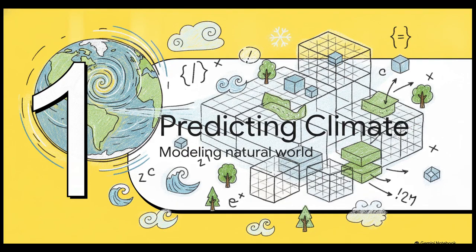Starting off with Section 1, Predicting Complex Climate Systems, Modeling the Uncontrollable Natural World. We're beginning at the macro level here with the Earth's climate. Think about this for a second. The climate is a deeply chaotic system. It's driven by the atmosphere, the oceans, the land surface, the ice. To even begin to understand it, scientists literally have to divide the entire planet into a three-dimensional grid and then attempt to simulate it using millions of differential equations based on fluid motion, physics, and chemistry. It is pretty much the ultimate test of our predictive abilities.